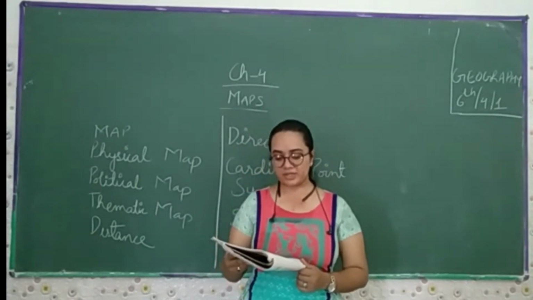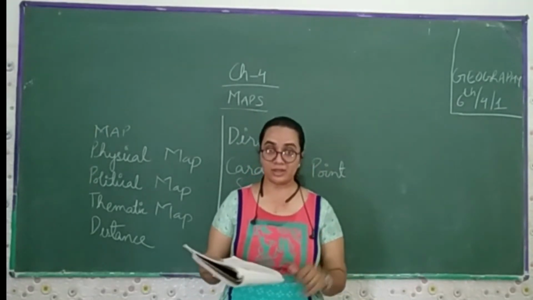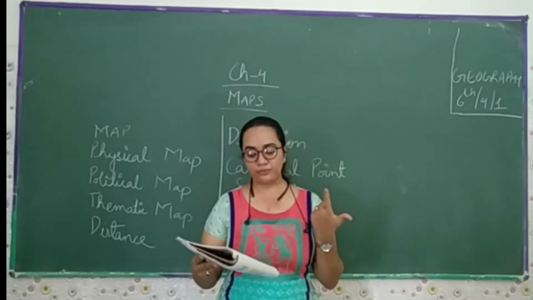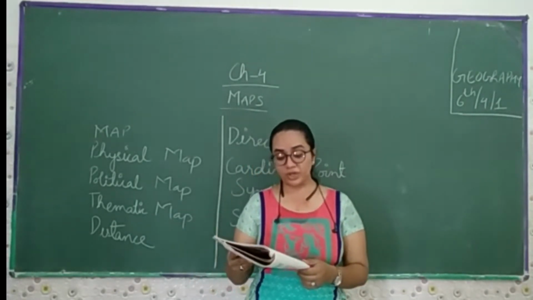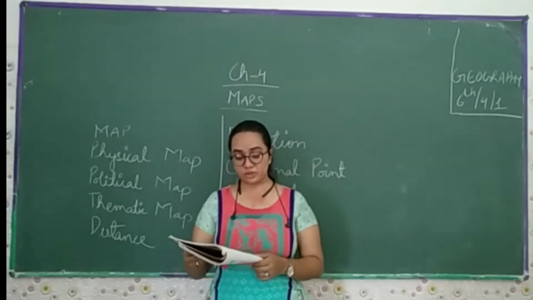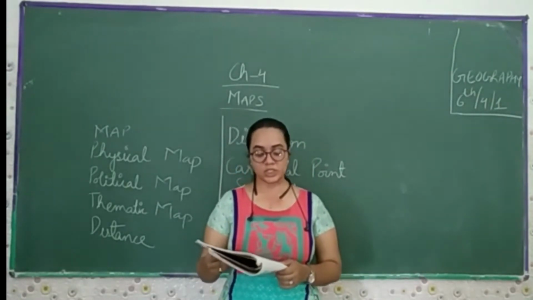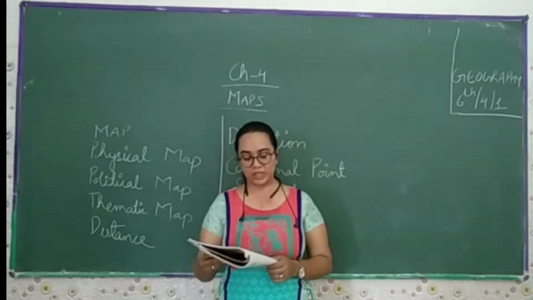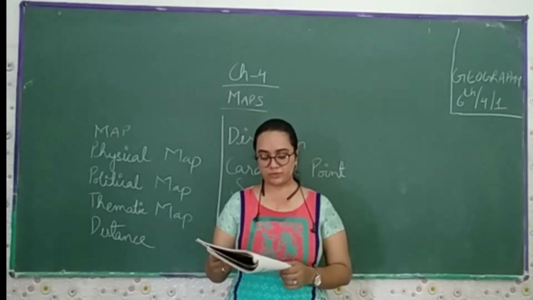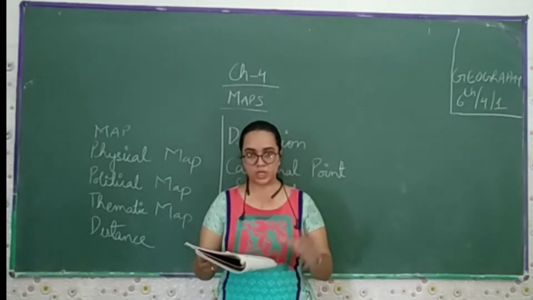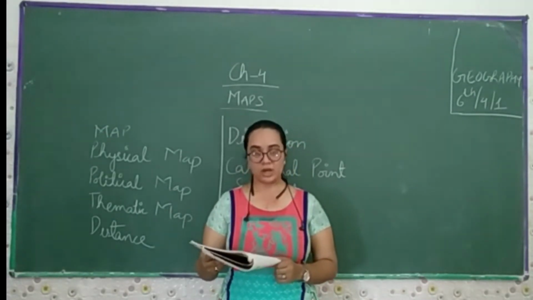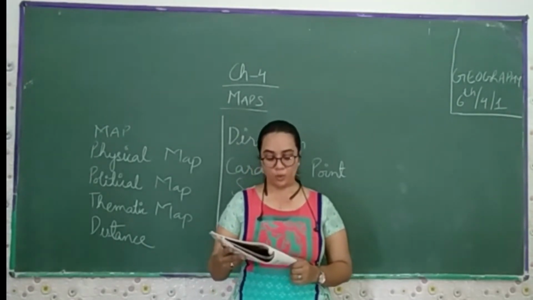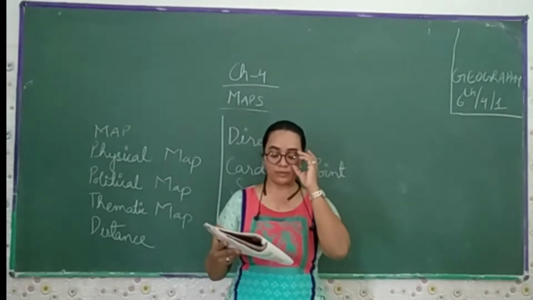A map is a representation or a drawing. The definition of a map is: a representation or drawing of the earth's surface or a part of it, drawn on a flat surface according to a scale. But it is impossible to flatten a round shape completely. We find maps useful for various purposes. One map shows a small area with a few facts. Another map may contain as many facts as a big book. When many maps are put together, we get an atlas.